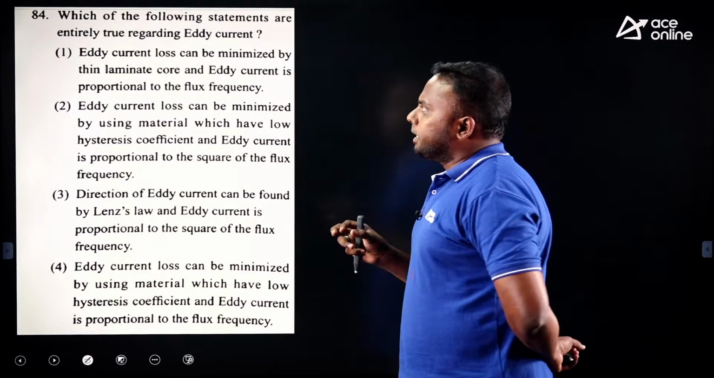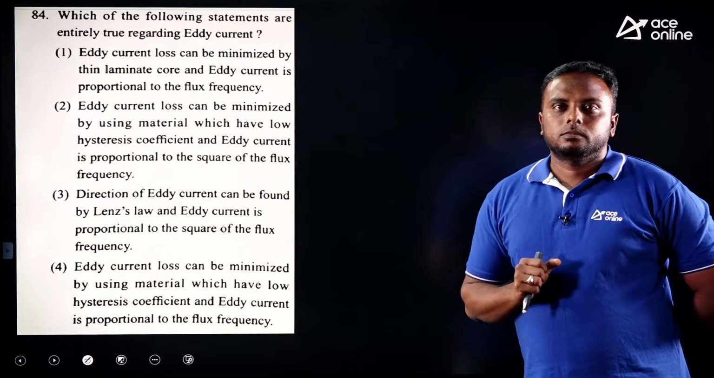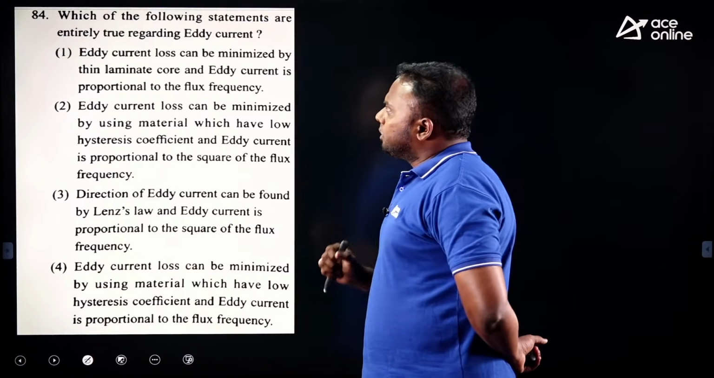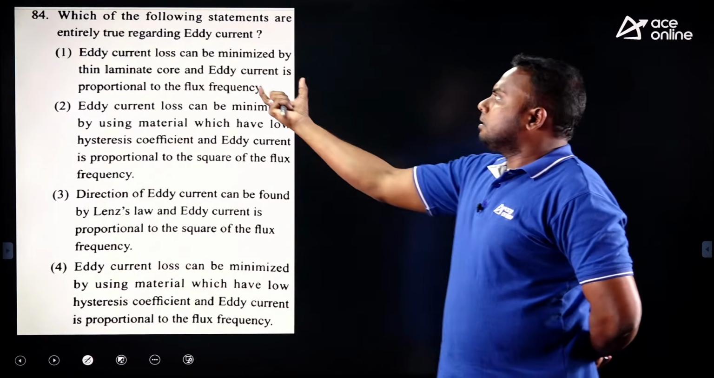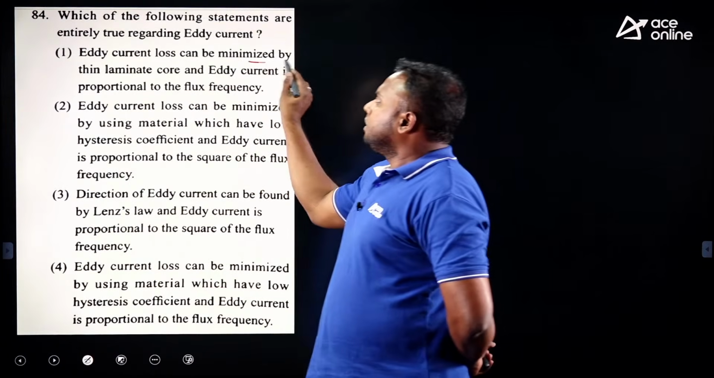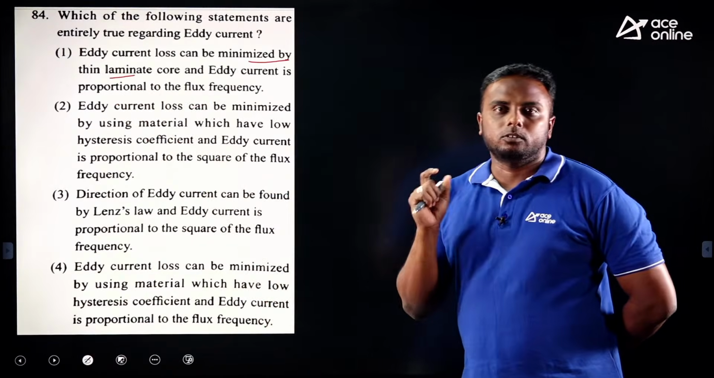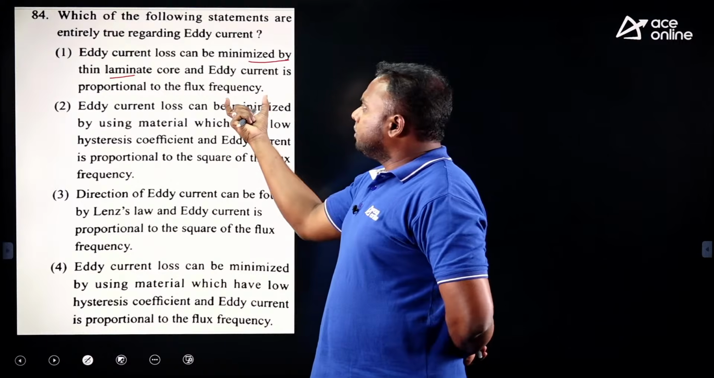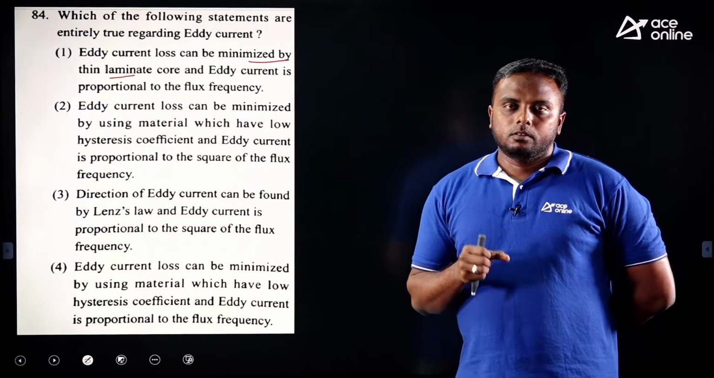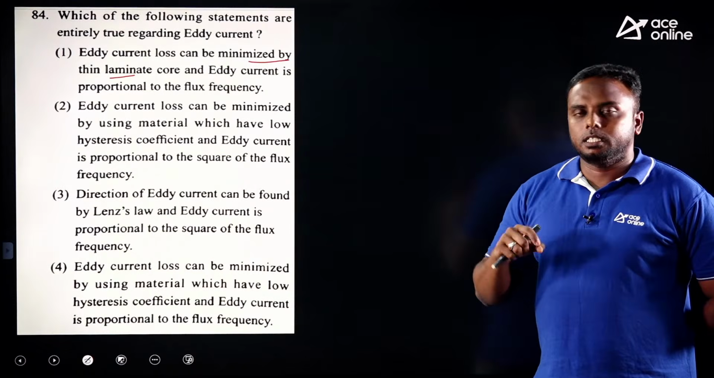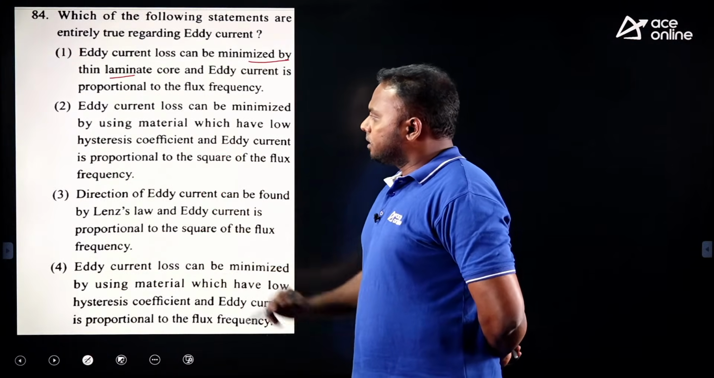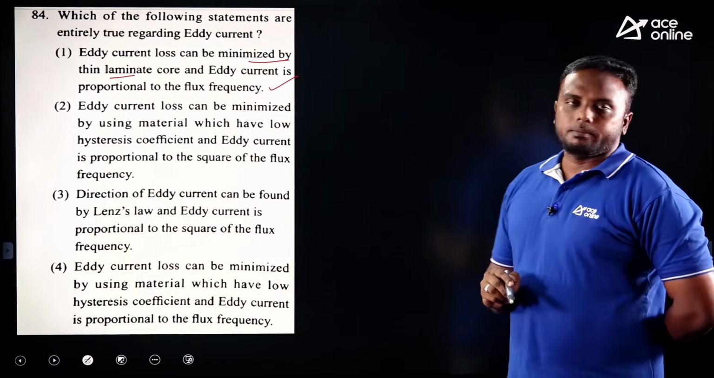Which of the following statements is entirely true regarding eddy current? There are 2 questions based on eddy currents in this paper. Eddy current loss can be minimized by thin laminated core. Is this right or wrong? Yes, we can reduce it by thin laminations compared to thick laminations. And eddy current is proportional to flux frequency. Yes, current always depends on the magnitude of flux in the core, and the current has the same frequency as the flux, so it depends on flux frequency itself. The remaining options are not correct. So the first option is correct for this question. Okay, next question.